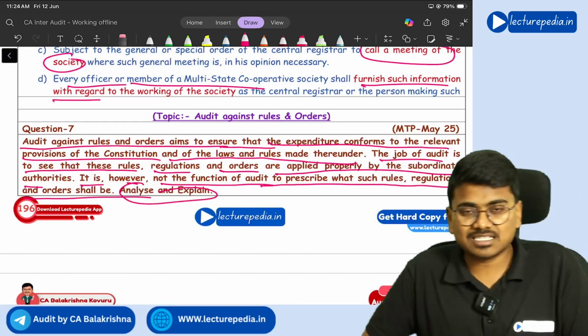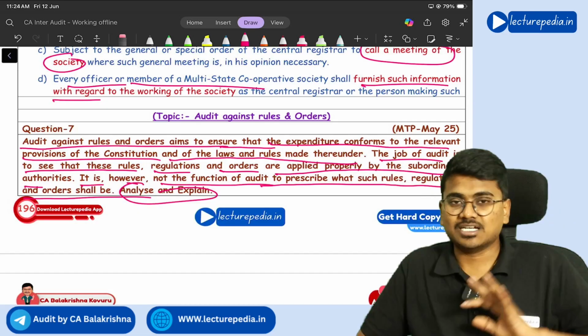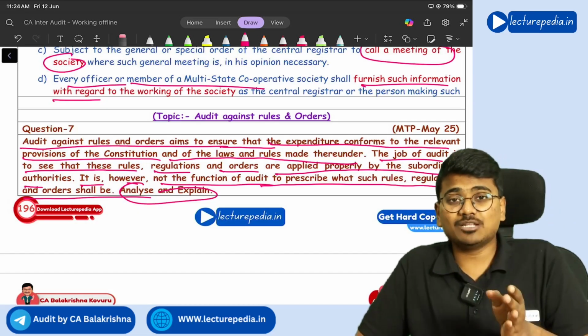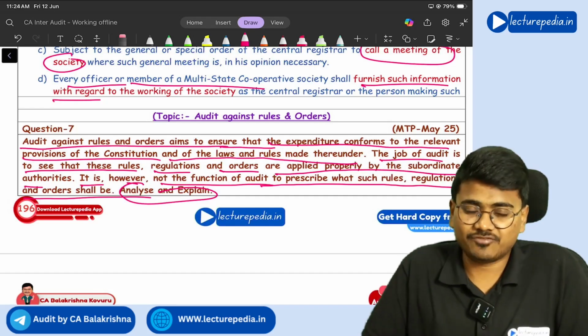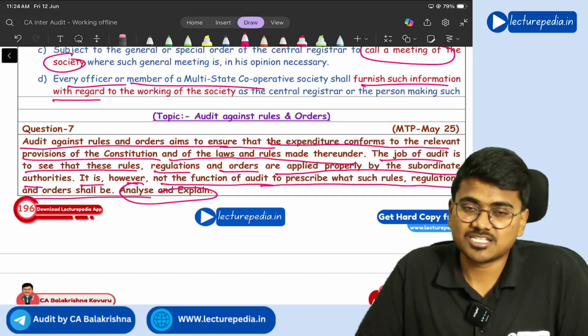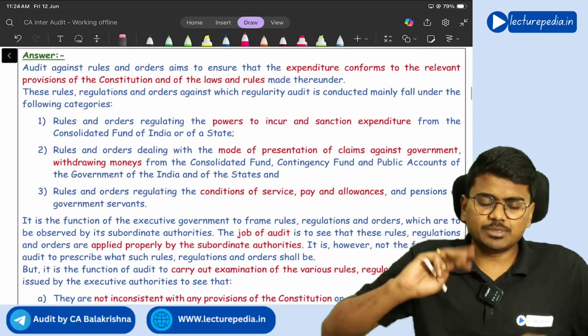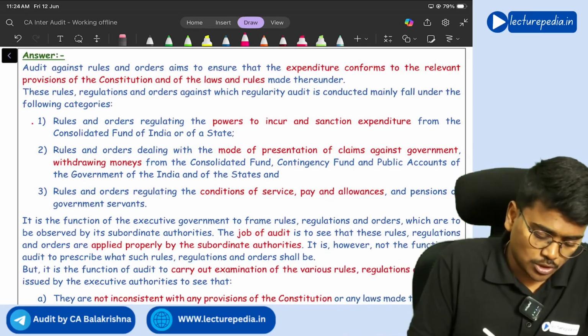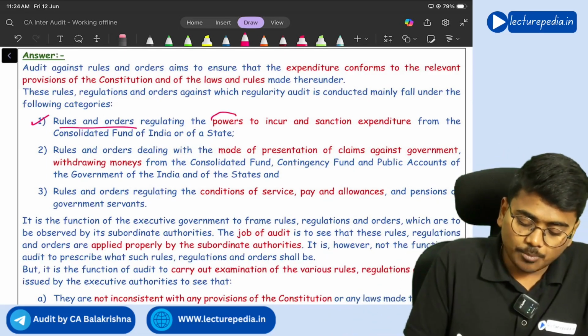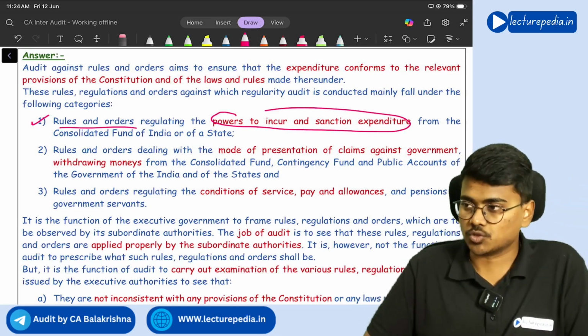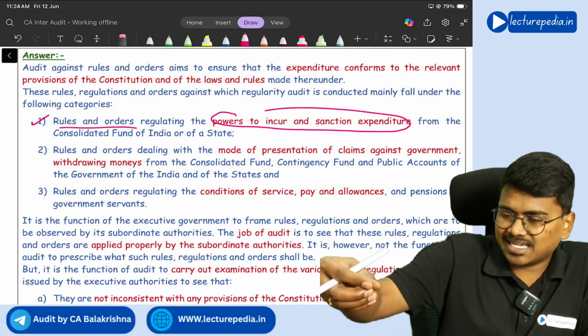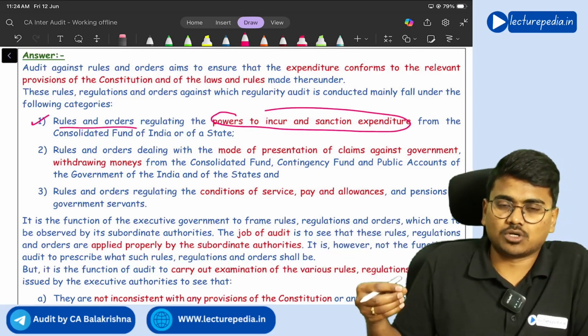Now analyze and explain. Here you need to write what will be those rules and regulations against which the auditor will verify the expenditure that has been spent. There will be three. First, rules and orders regarding power to incur expenditure from the consolidated fund of India.